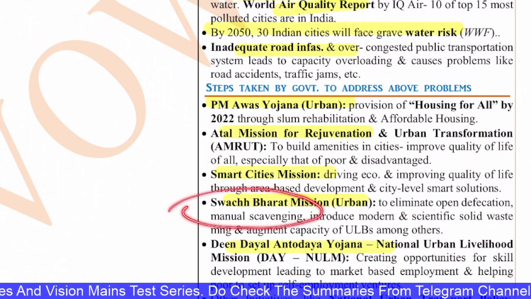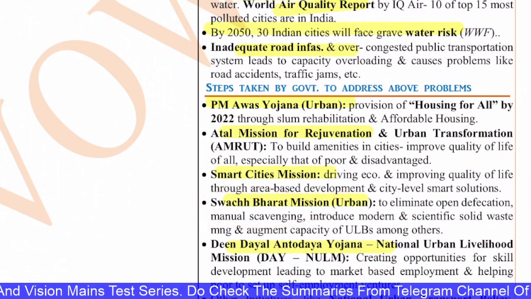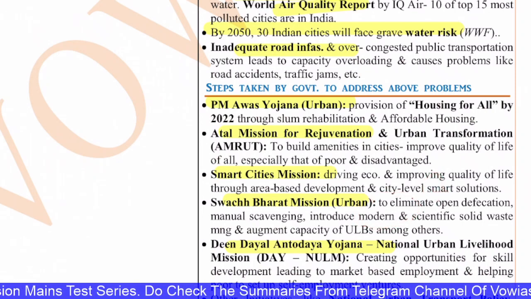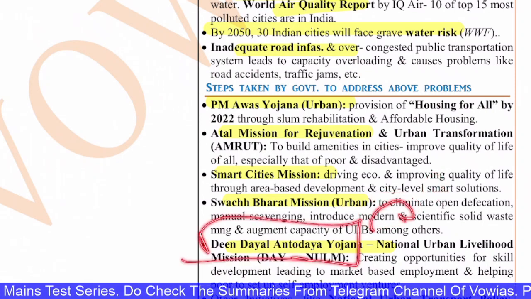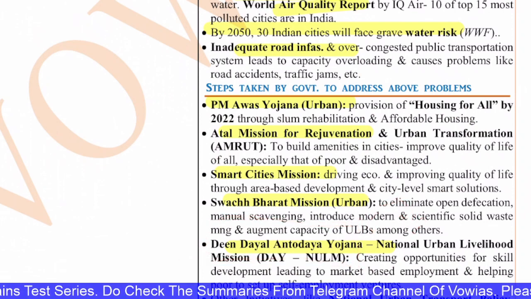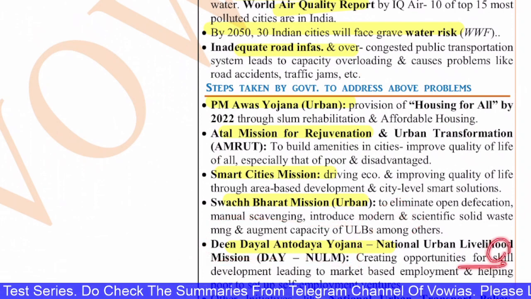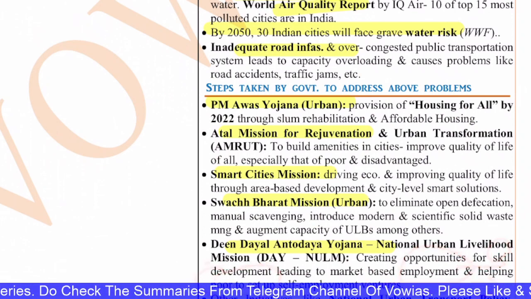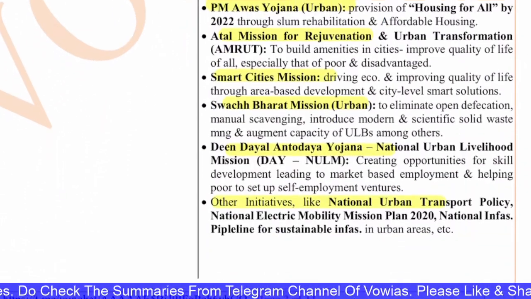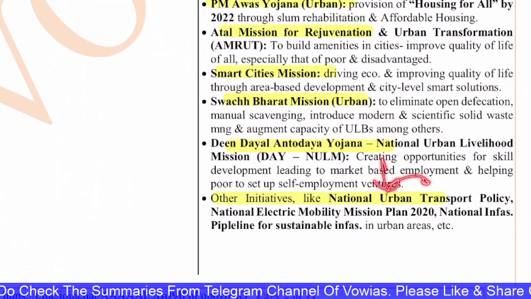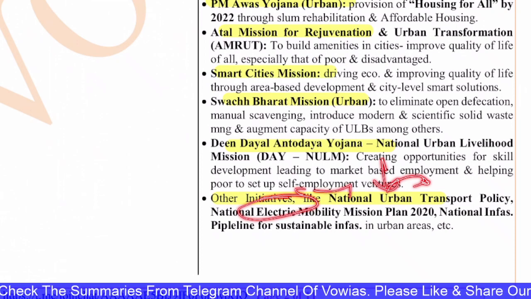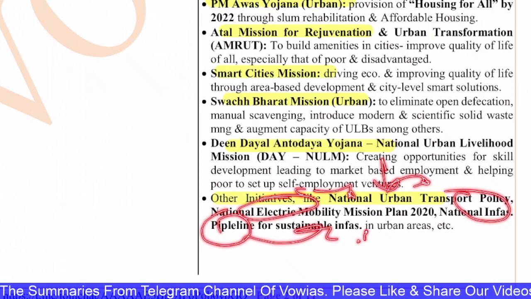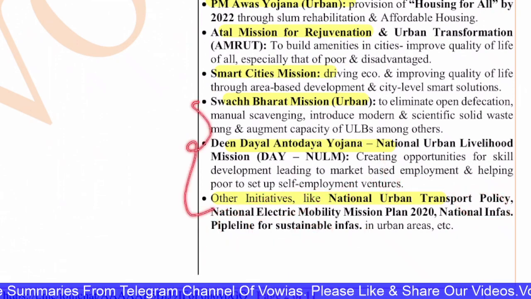Also the Swachh Bharat Mission Urban, to eliminate open defecation and manual scavenging, and introduce modern and scientific solid waste management techniques. Deendayal Antyodaya Yojana, the National Urban Livelihood Mission, is for creating opportunities for skill development, leading to market-based employment and helping the poor set up self-employment ventures. Other initiatives include the National Urban Transport Facility, National Electric Mobility Plan 2020, and the National Infrastructure Pipeline for Sustainable Infrastructure in Urban Areas. So these are the various steps taken by the government.